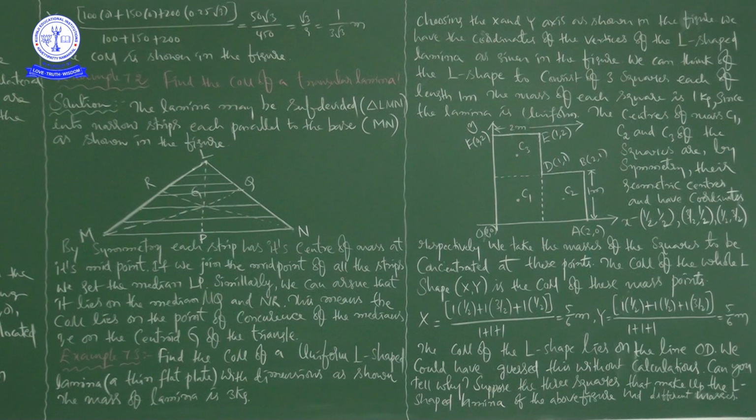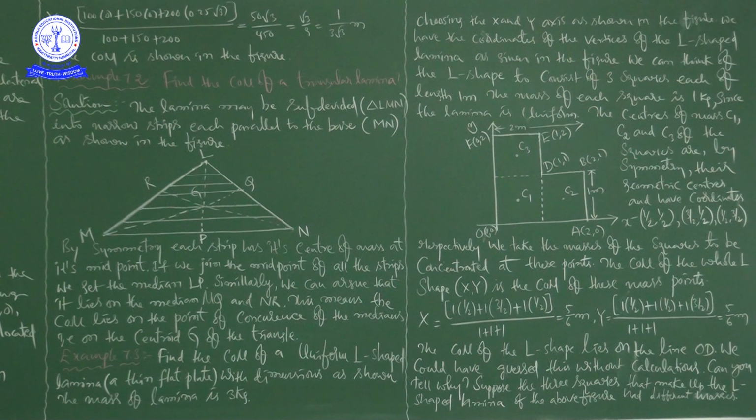The centers of mass C1, C2 and C3 of the squares are, by symmetry, their geometric centers and have coordinates 1/2, 1/2, and 3/2, 1/2, and 1/2, 3/2. You know very well, it is 0,0 and 2,0 and 0,2 when it is 2 meters. This is 1,1 and this is 1,2.